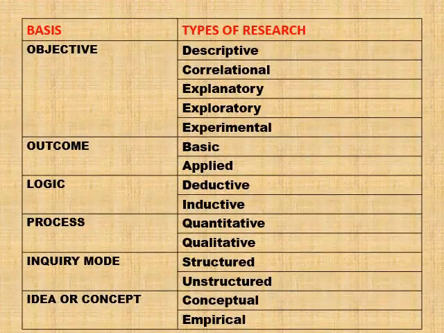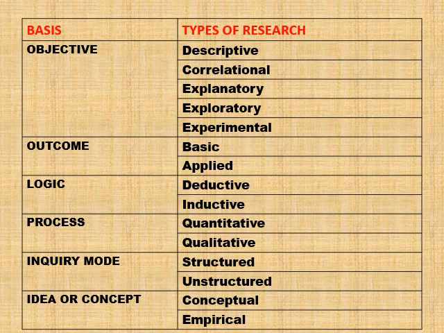Let me start from a classification table. Research is classified by different authors and experts in different ways. It is one of the comprehensive ways of classification of research. Here the research is classified on the basis of certain elements such as objective, outcome, logic, etc. On the basis of objective, research may be classified into descriptive, correlational, explanatory, exploratory, experimental, etc.